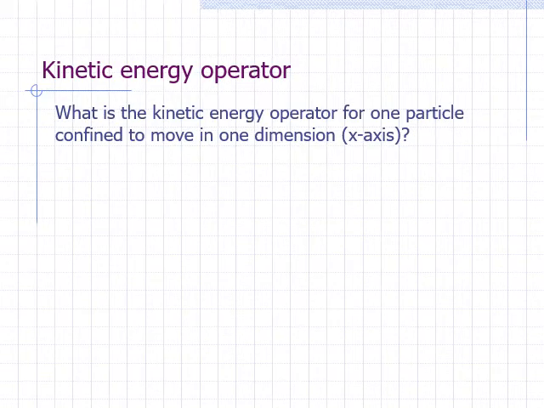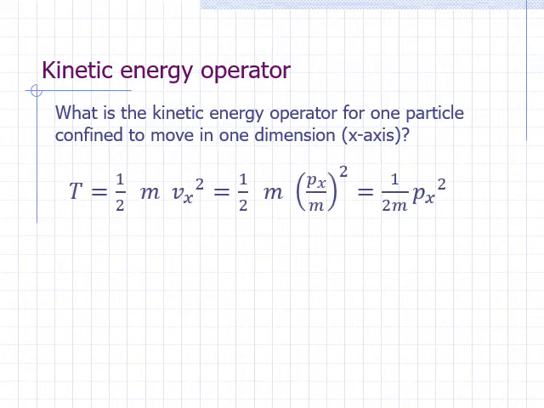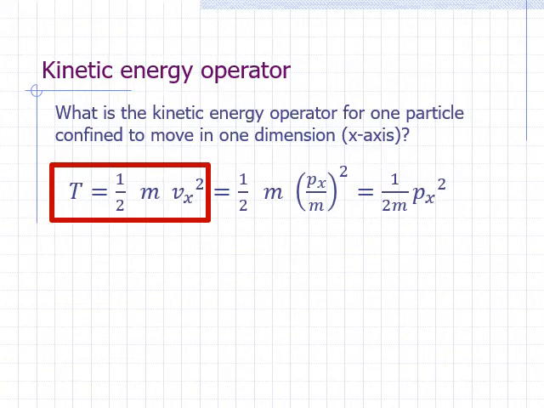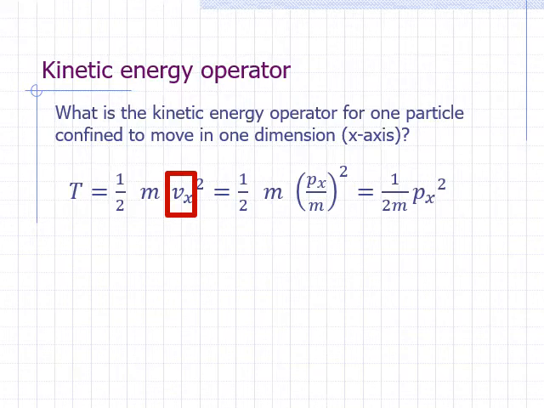Let's construct the kinetic energy operator for one particle confined to move in one dimension. Let's say that the particle stays in the x-axis. The classical expression for kinetic energy, which we represent here by the letter T, is 1/2 times mass times the square of the velocity, which we represent by v sub x. We need to express this in terms of momentum components.